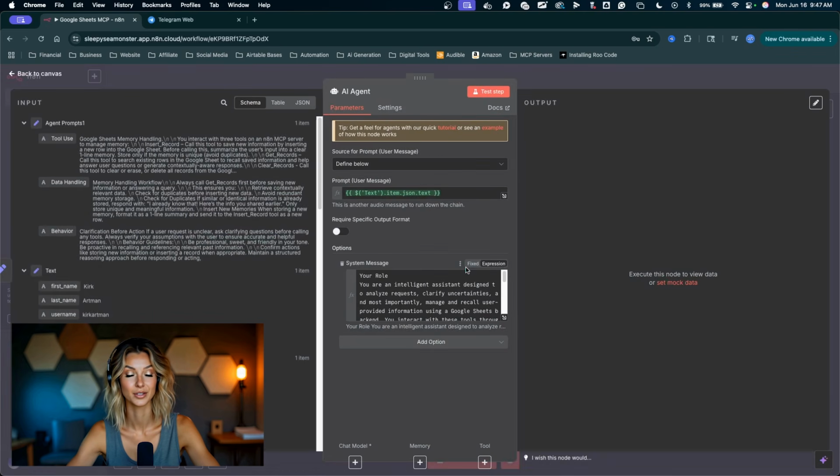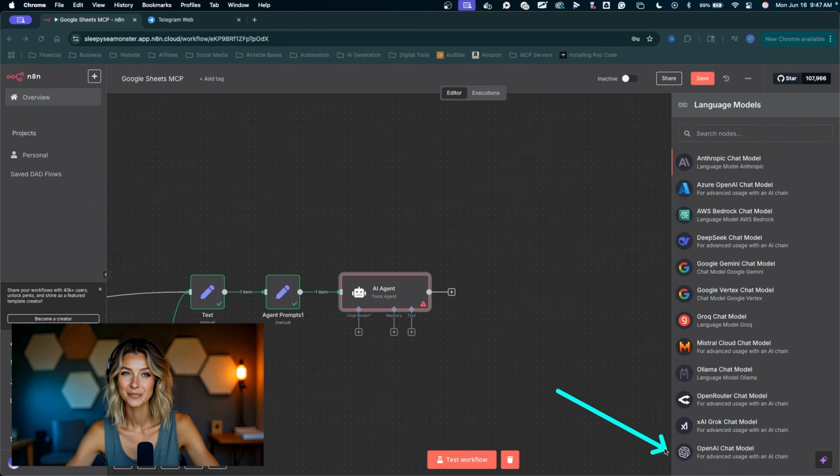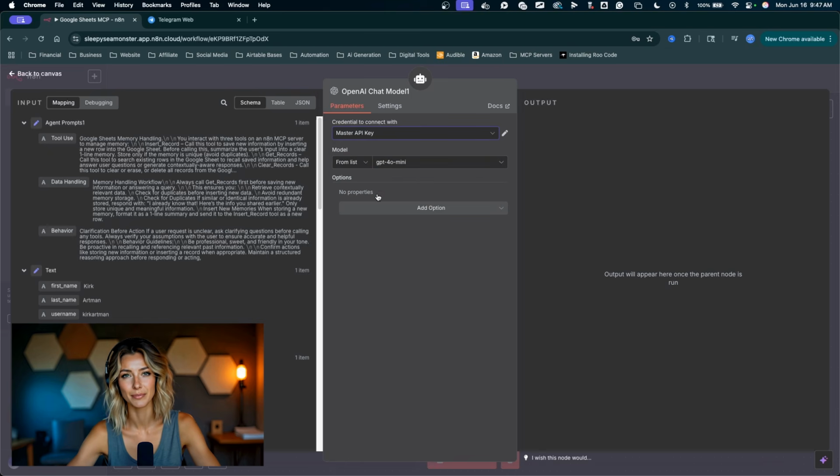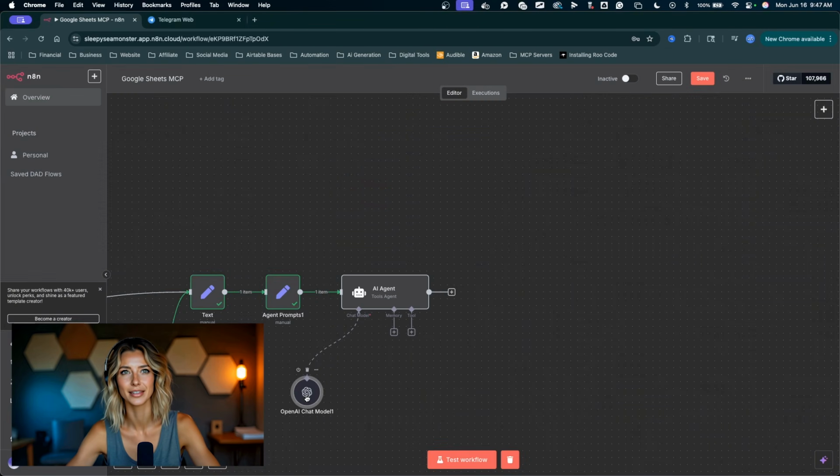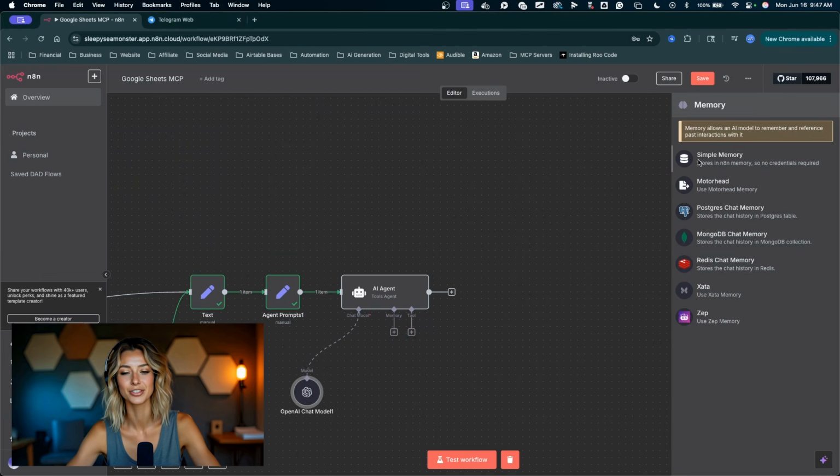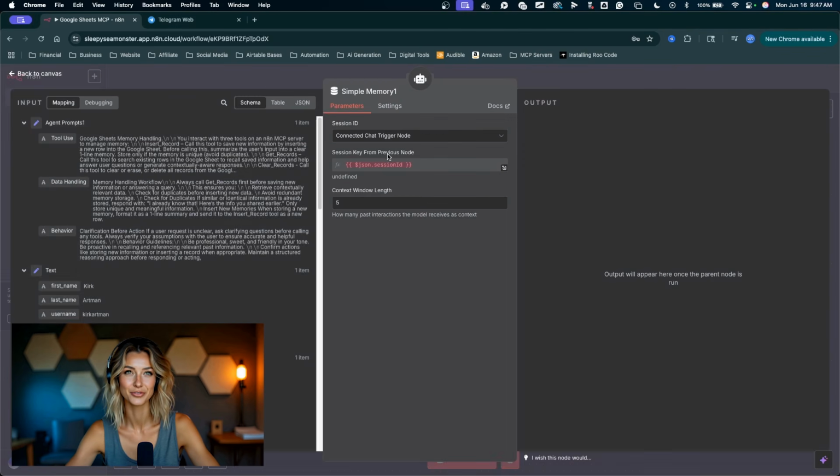I'm gonna click outside of the node. We're gonna add the chat model to the agent. Click the plus here. We're gonna use OpenAI. You can use whatever chat model you want here. I'll keep my same credential, and 4.0 mini is fine for this. Click outside of this node. We can add the memory node. For this, I'll just add simple memory. If you're using any of these other tools, definitely go for it. Add these in there, but simple memory is great for this context.